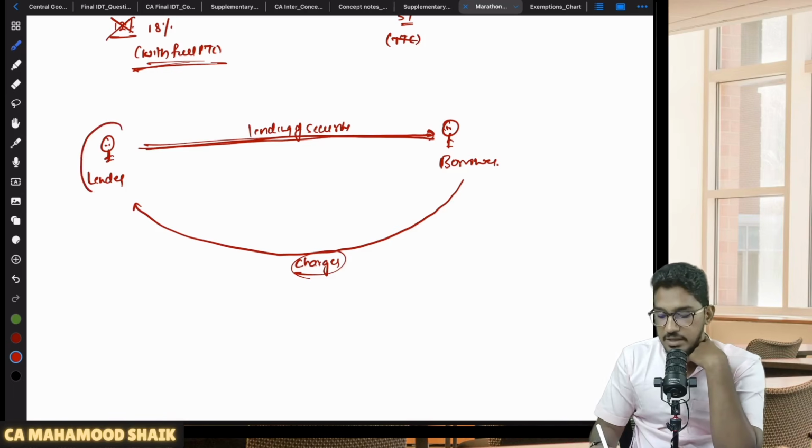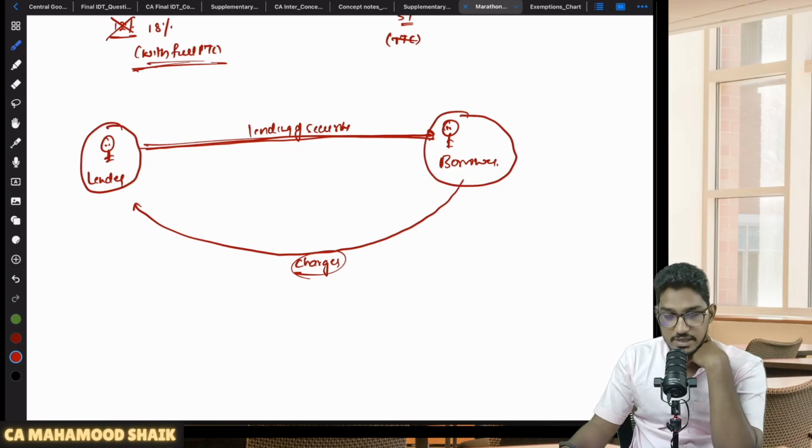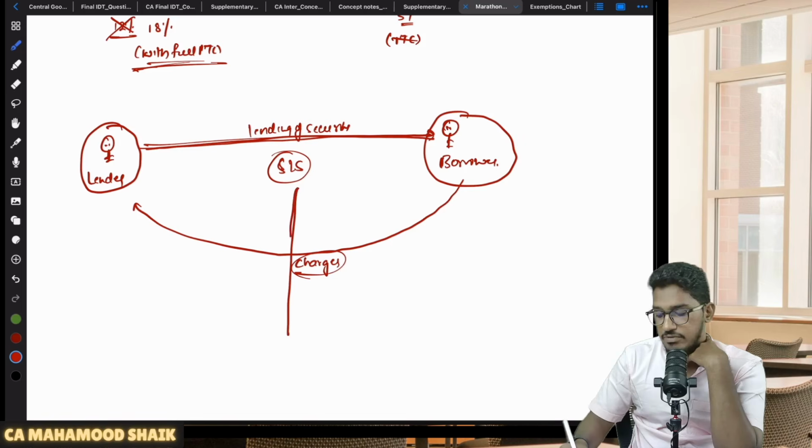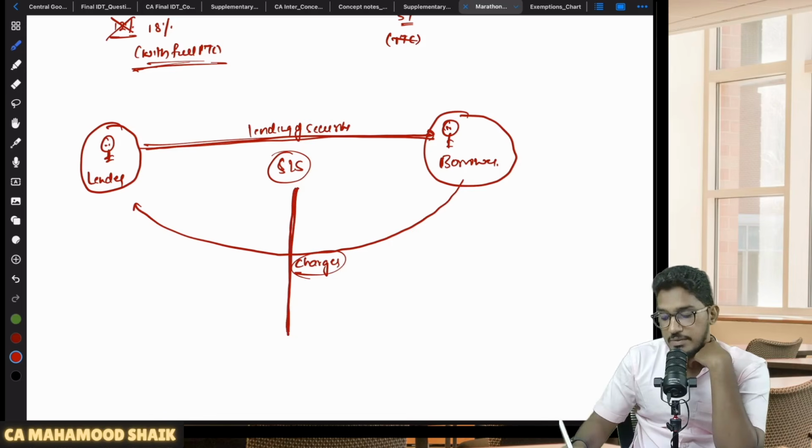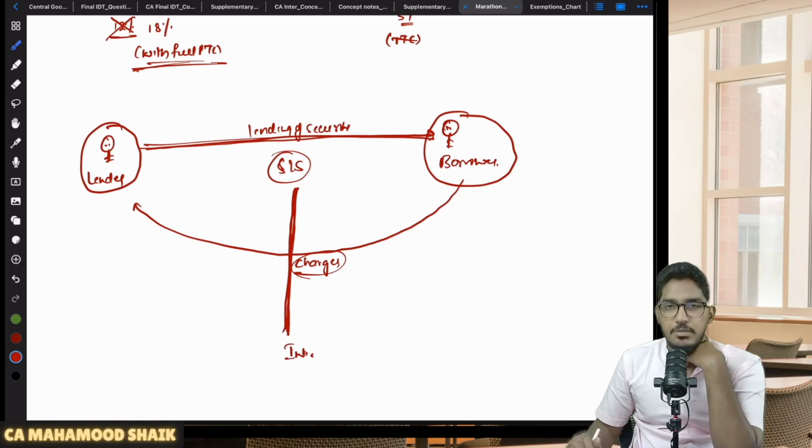So here who is the supplier? The lender of the securities is the supplier. Who is the recipient? The borrower of the securities is the recipient. And there is a scheme called the Securities Lending Scheme, which is approved by SEBI. This transaction will happen through a mediator. Like the depositories are there, no? So there will be one intermediary. This transaction will generally happen through an intermediary.